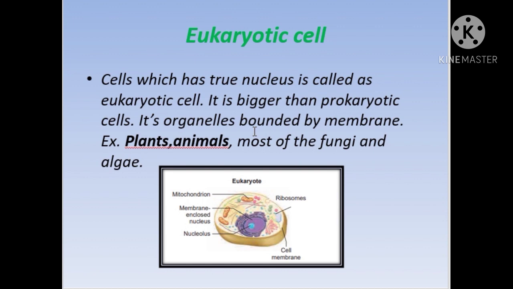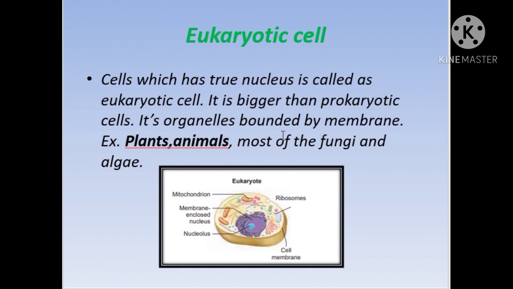And what is selectively permeable? Only selected or important substances alone are allowed to enter into a cell. That is the main important function of certain organelles. That is what is meant by membrane bound organelles, or organelles bounded by membrane.